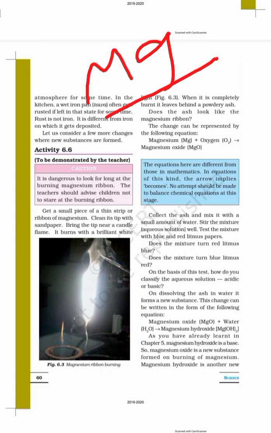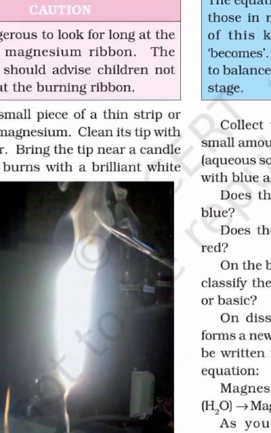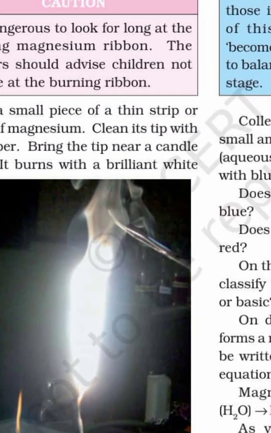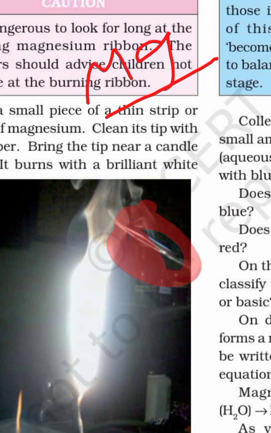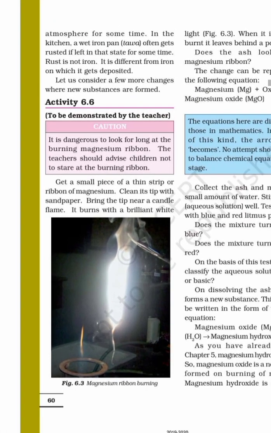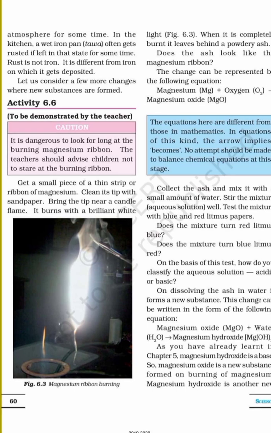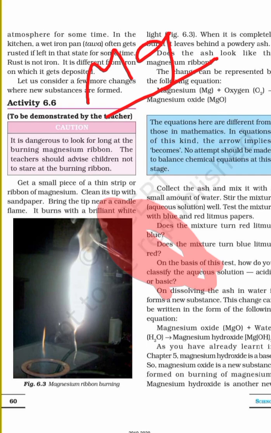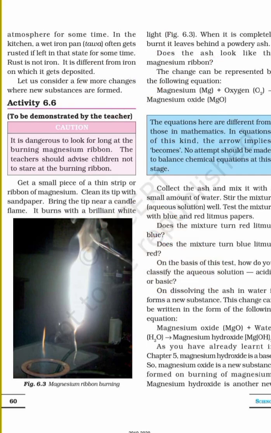So what you have to do is take this type of pair of tongs. This is a pair of tongs used in the laboratory. Then with the help of the tongs, you have to take a magnesium ribbon.